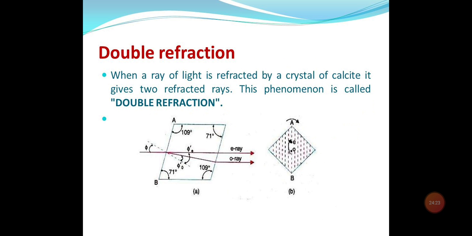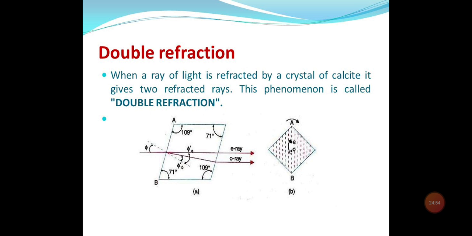You can also represent it by putting a black dot on a sheet of paper and viewing it through a calcite crystal. Calcite crystal is an anisotropic crystal, meaning a doubly refracting crystal. What you will see are two images of the dot, as shown in picture B. Then on rotating the crystal about the incident ray as axis, one of the two images will remain stationary, which is known as the ordinary image.